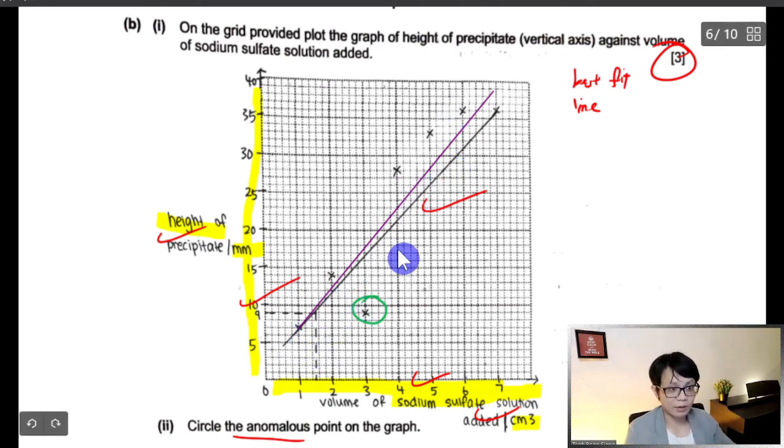Because if you straight away draw one line here, the examiner can mark you wrong because 3 dotted lines are up here already. So at least your line must skew upwards to the 3 dotted lines. So it makes more sense, a more best fit line, rather than you needing to touch everything. You just try your best fit for all the dots, and this will be the anomalous result.